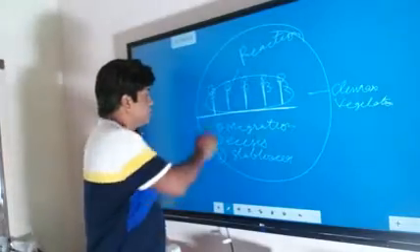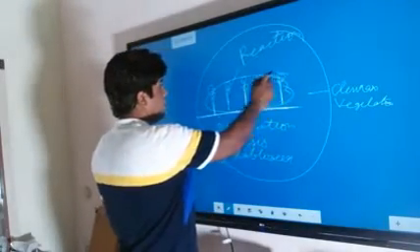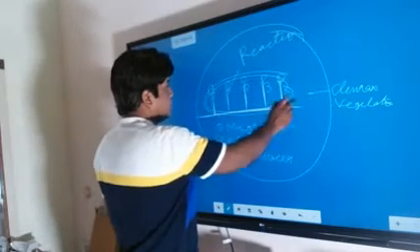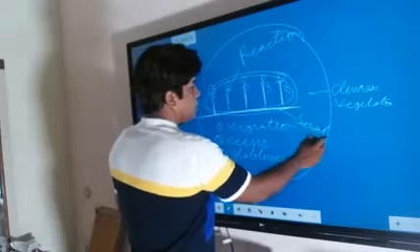And here also one thing you have to remember, that whenever any one community gets established, this stage is called a seral stage.